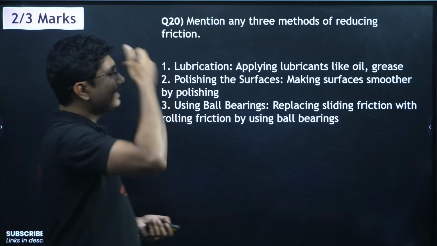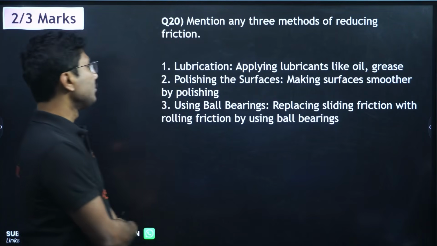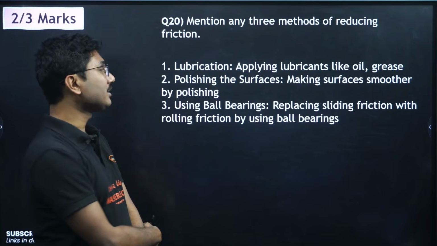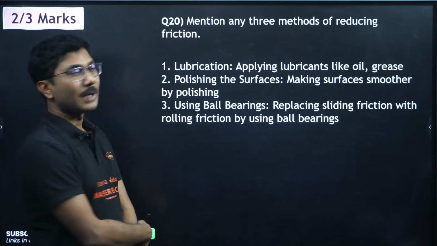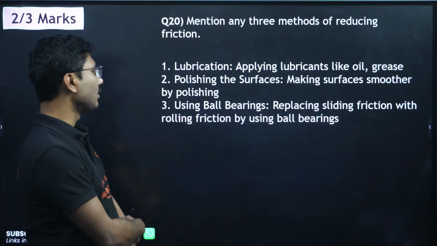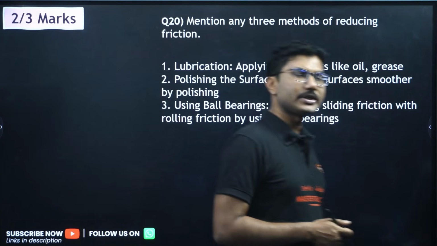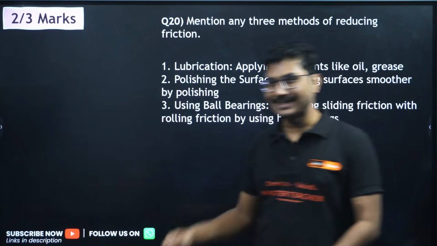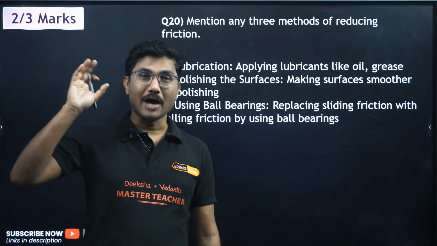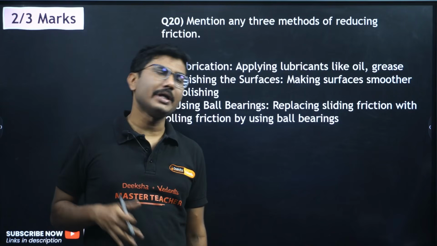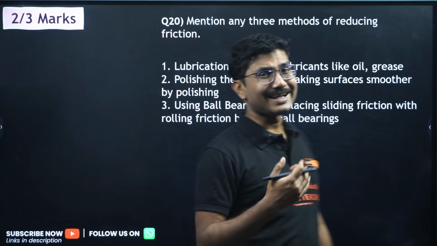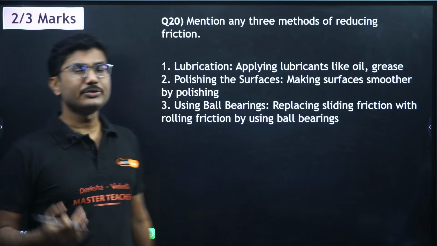Next, mention any 3 methods of reducing friction. Lubrication: applying lubricants like oil or grease reduces friction. Polishing the surface: making the surfaces smoother by polishing also reduces friction. Using ball bearings: replacing sliding friction with rolling friction by using ball bearings also reduces friction. That's why ball bearings are used in our bicycles, motorcycles, four-wheelers. All of them have ball bearings installed. Even our fans have ball bearings. All rotating objects generally have ball bearings installed because rolling friction is less than kinetic friction. So that's why we try to use ball bearings.